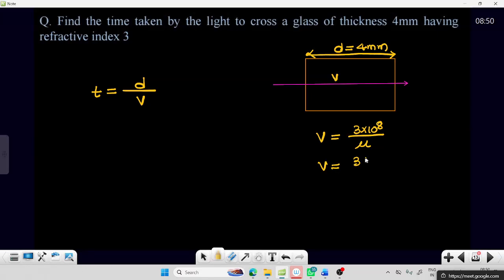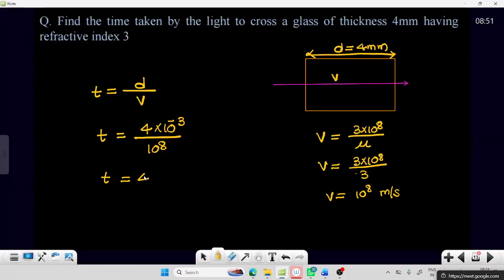That is given as 3 into 10 power 8 divided by the refractive index of this medium, which is 3. So that is 10 power 8 meters per second. So the time t is equal to D, which is 4 mm, that is 4 into 10 power minus 3, by speed 10 power 8. Simplify and we get 4 into 10 power minus 11 seconds.